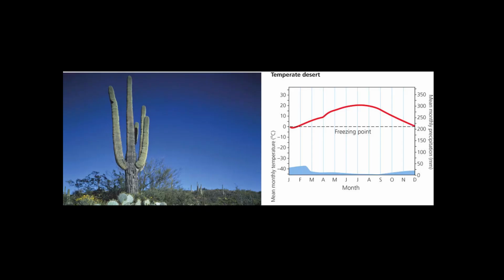In the climate graph, it's easy to see that the temperate desert is warm in the summer and cold in the winter. The climate graphs for deserts hide something here, because the average temperature in the summer shows as above 21 degrees Celsius. That's above 70 degrees Fahrenheit. Because of the lack of moisture in the ground and vegetation, deserts heat up dramatically during the day but cool off rapidly at night.